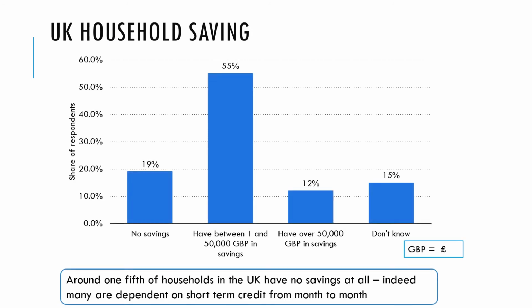Let's have a look at the level of UK household saving. So a recent survey suggests that 19% of households have no savings at all. 55% have between £1 and £50,000 in savings. 12% have over £50,000 in savings, and 15% just don't know. Around a fifth of households in the UK have no savings at all. Indeed, many are dependent on short-term credit to get them by from month to month.